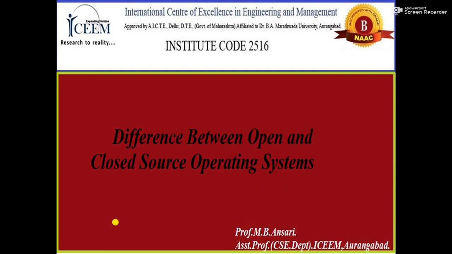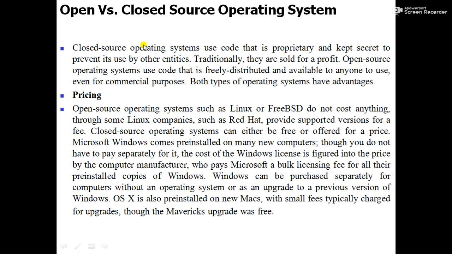Before starting with open source, first of all, you must be clear that source basically refers to the coding or programming part. Suppose you have written a program with a few lines, that will be called the source code of that program.